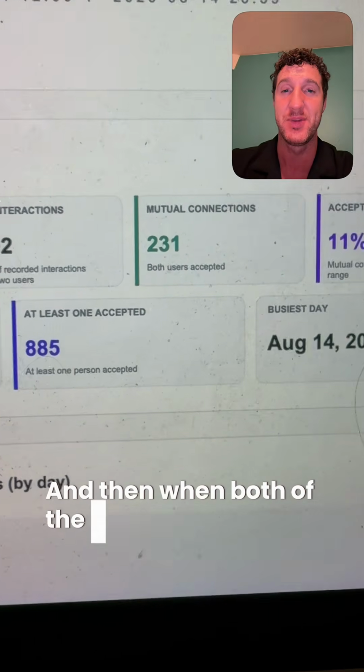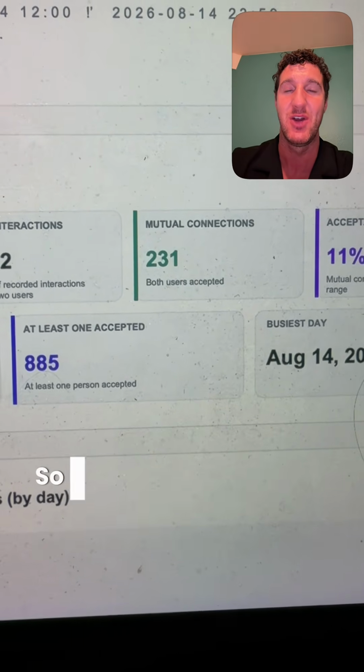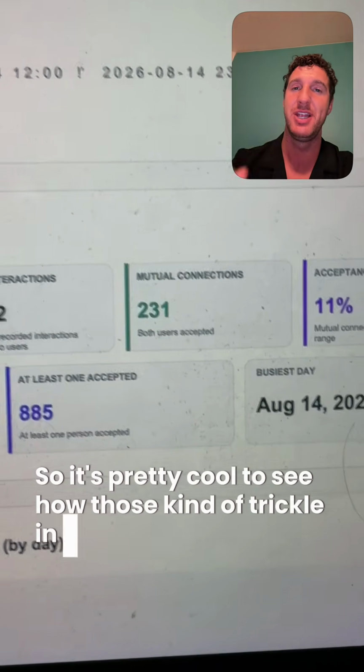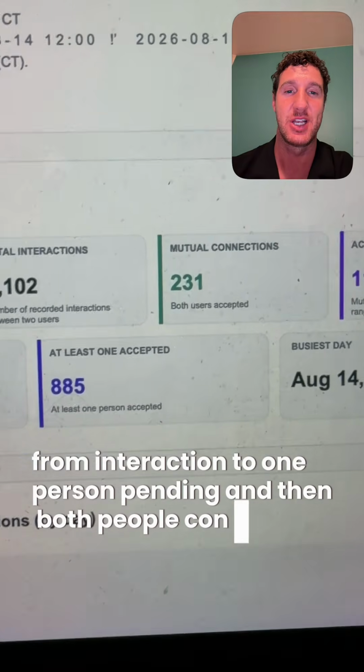And then when both of them say, yes, we did meet each other, then they become a mutual connection, and then they can start chatting. So it's pretty cool to see how those kind of trickle in from interaction to one person pending, and then both people confirming as well.